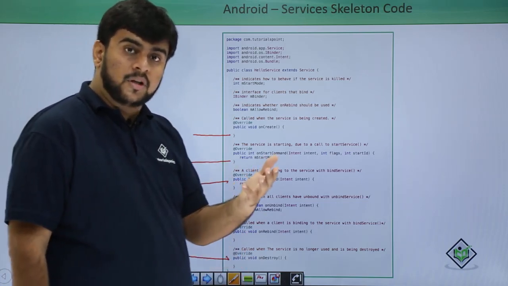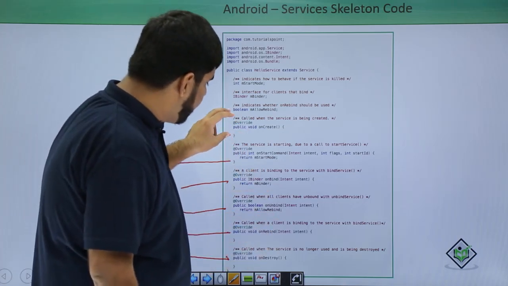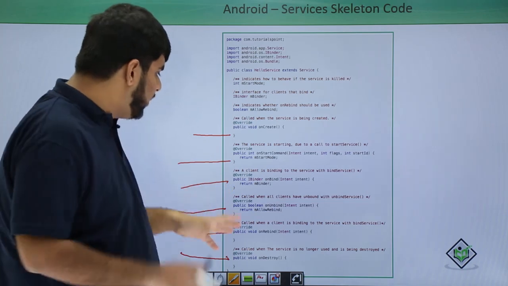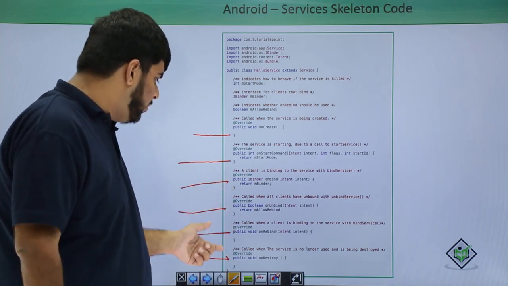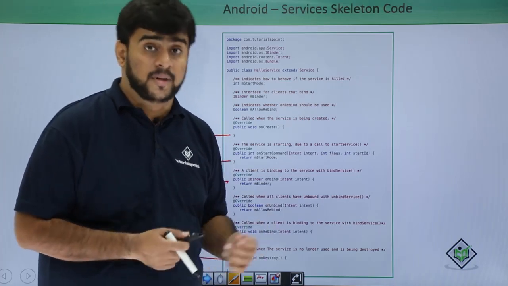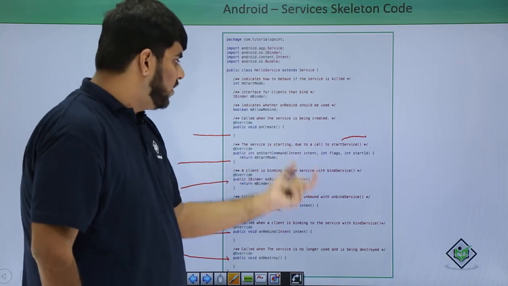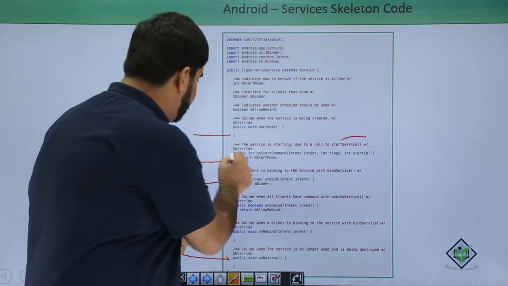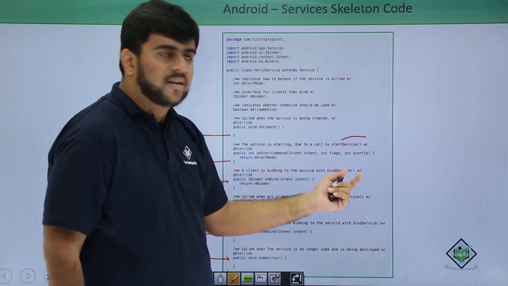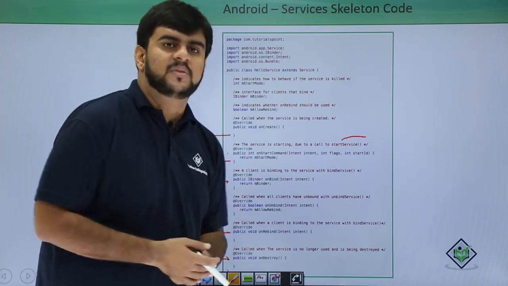For services like bindService, when the call is coming through bindService, the flow comes to onCreate. After onCreate, the flow comes to onBind. If the connection has stopped, it comes to onUnbind, and from there the service ends and it calls the onDestroy method. When the call is coming through startService, the method that is called is onStartCommand. It has the intent which called it, the flags, and the ID of the service. It would return an integer indicating that the service has been started.